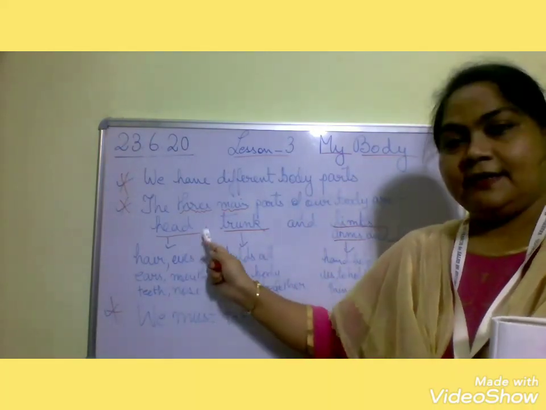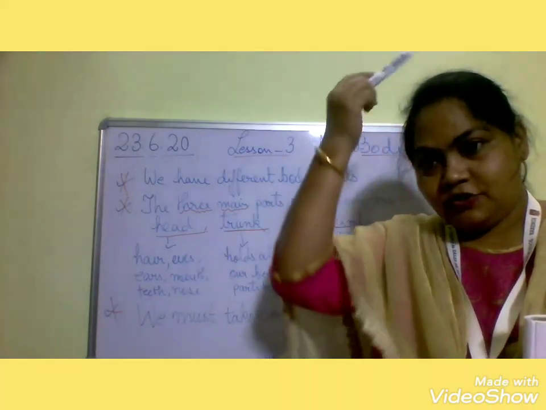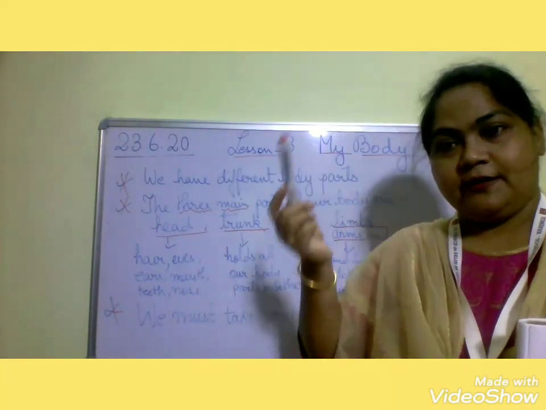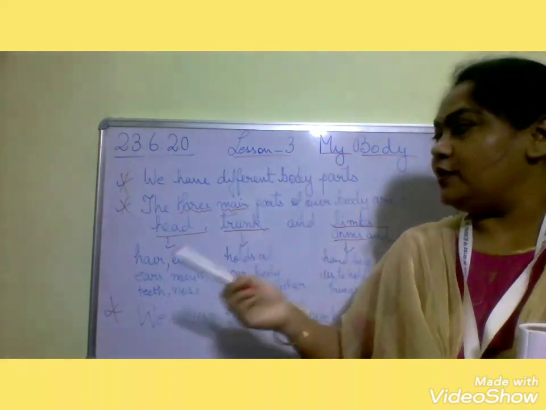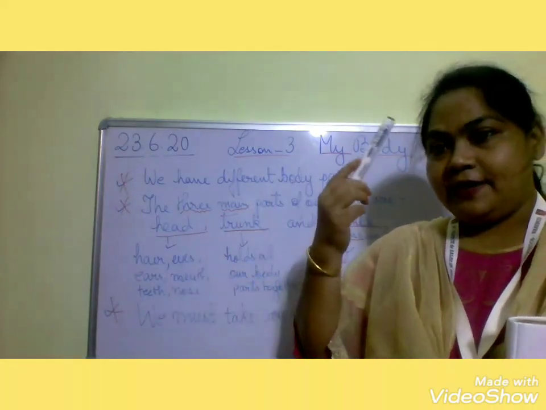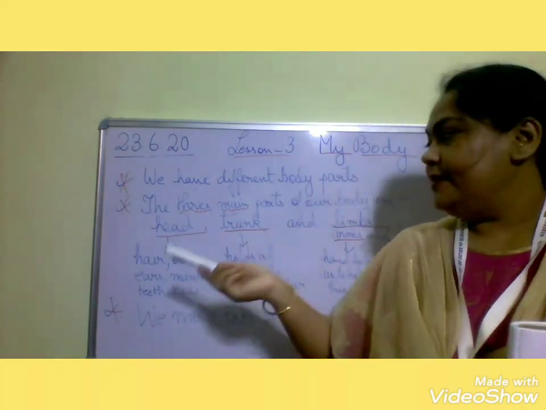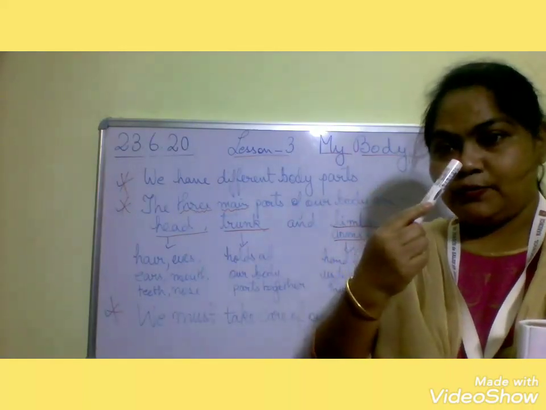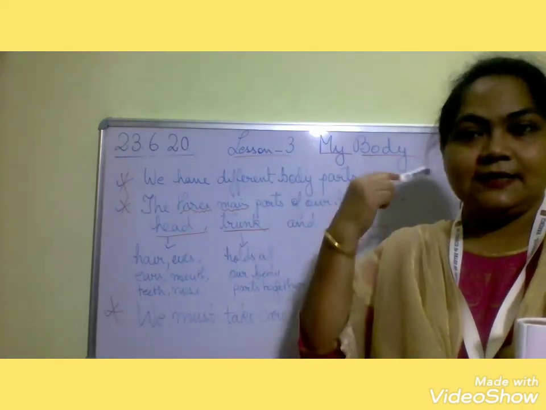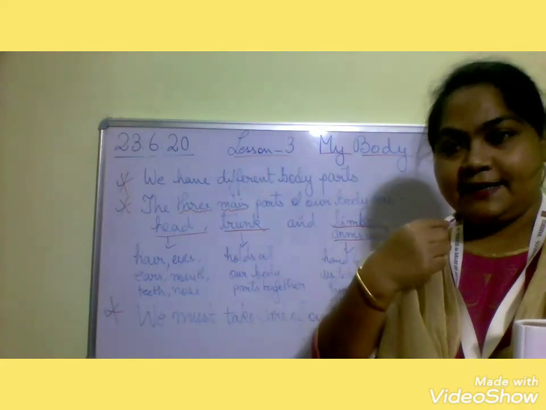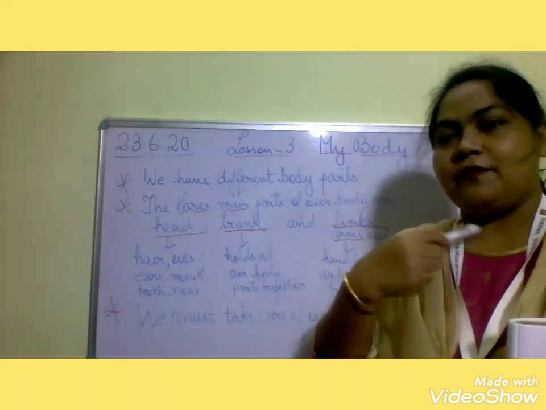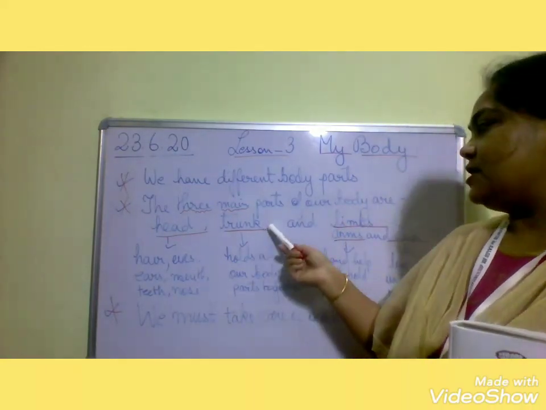So head, it is the topmost part of our body. Head is the topmost part of our body. And what are the parts on the head? We have the hair, then eyes, nose, mouth, teeth, ears, then neck. These are all parts of our head. Then comes trunk.